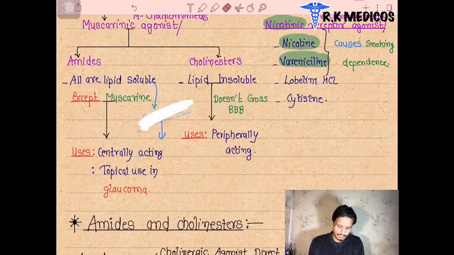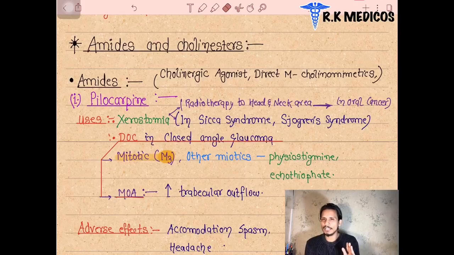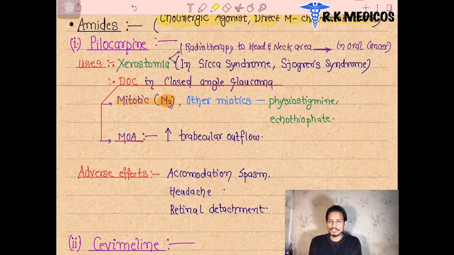Now we are going to discuss in detail the amides and cholinesters. They are the direct muscarinic cholinomimetics. The first group is the amides. They are also called cholinergic agonists, and also direct acting muscarinic cholinomimetics. The first drug under the amide group is pilocarpine.